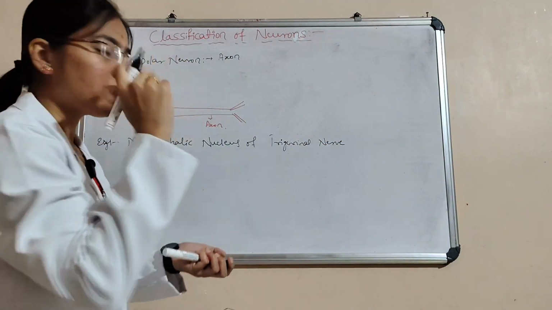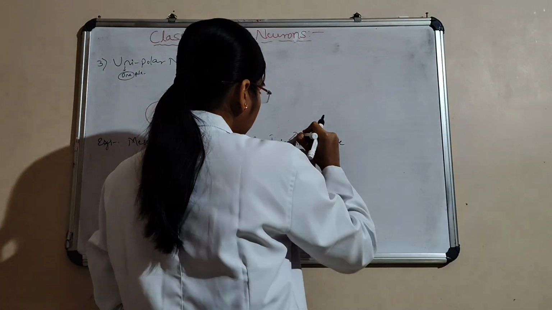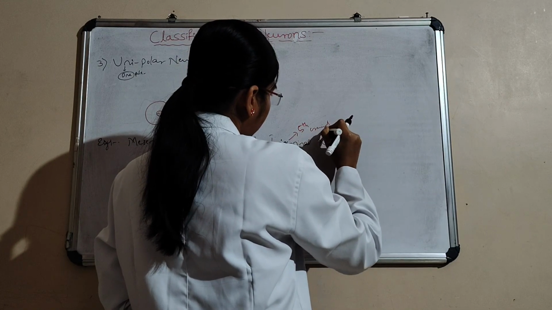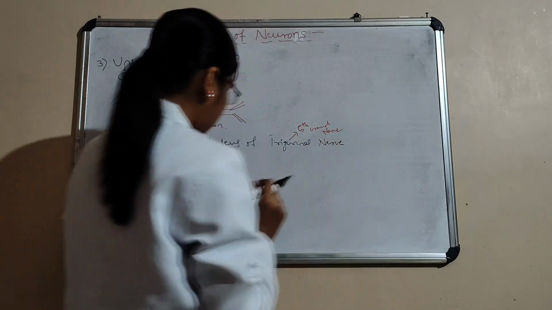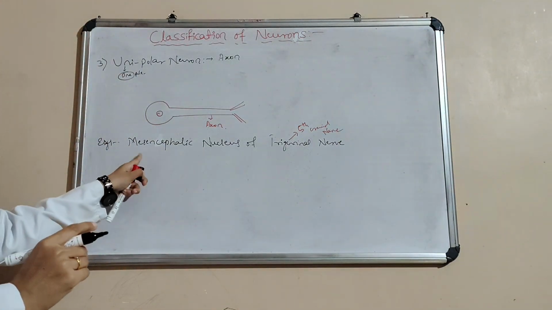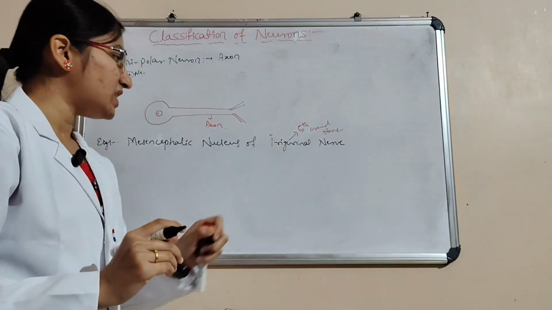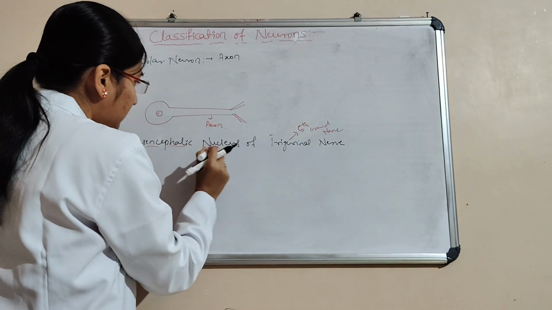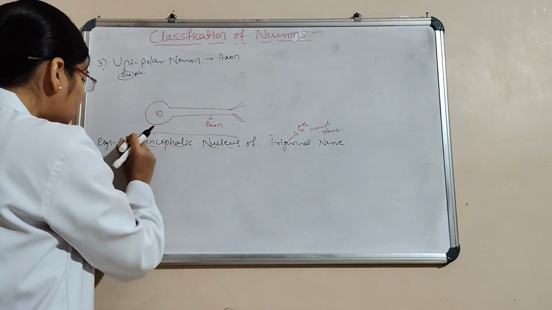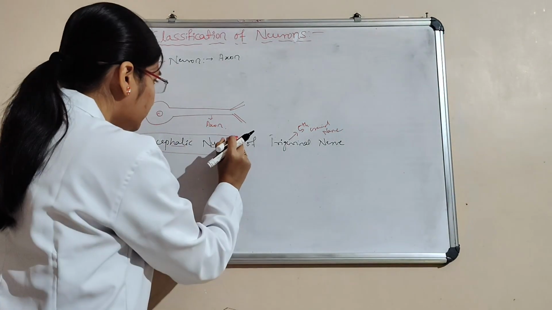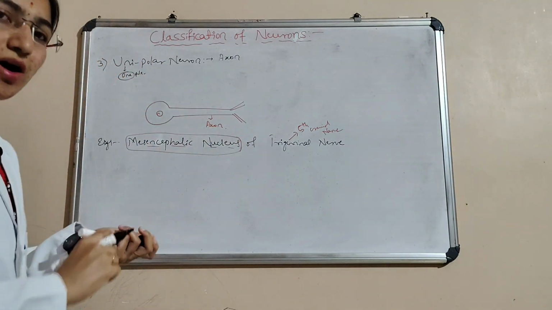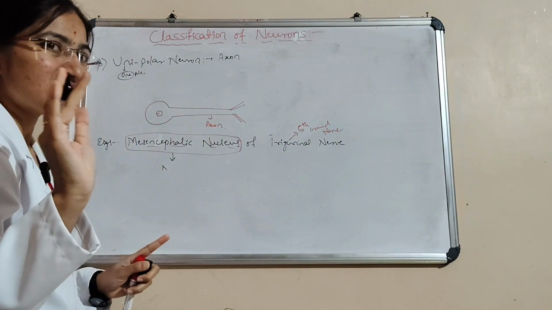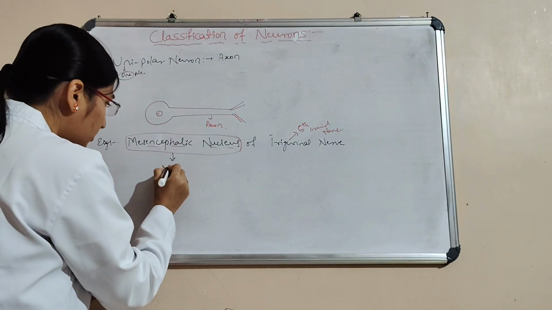Trigeminal nerve is the fifth cranial nerve. Here, the mesencephalic nucleus. This is referred to the muscles of the jaw. Here, the mesencephalic nucleus refers to the muscles of the jaw.